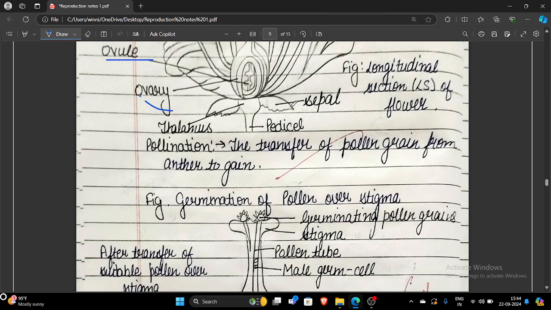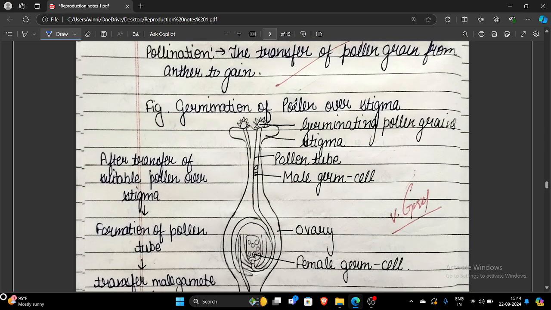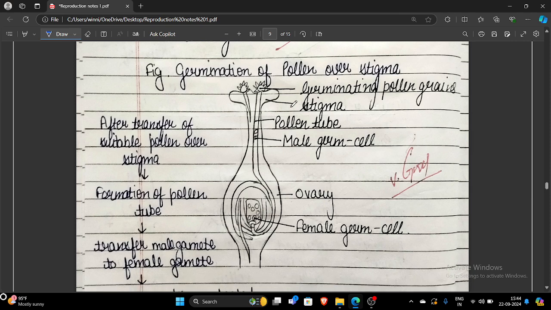Next diagram is very important. In every exam, germination of pollen over the stigma is asked. You have to label the diagram. So this is the germinating pollen grain. When a specific pollen reaches the stigma, it will develop into a pollen tube. The pollen tube will run into the lower part of the ovary and helps to carry the male gamete. This male gamete, after reaching the ovary, fuses with the female gamete and forms a zygote.